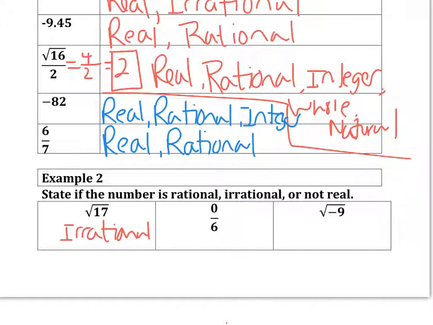Next, 0/6. Well, that's just equal to 0. So don't fool yourself and think that that's the same as dividing by 0. It's not. So clearly it is a real number, and it is rational because it's also considered a whole number. And we can see right there that it can be written as a fraction. Next, the square root of -9. Now this is where we get a number that is not real because it is impossible to take the square root of a number that is negative. So anytime we see that, we classify it as a not real number.